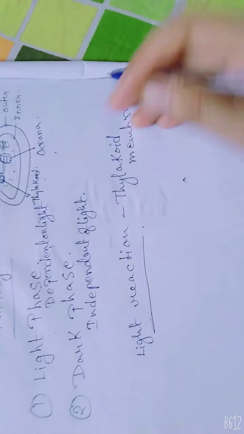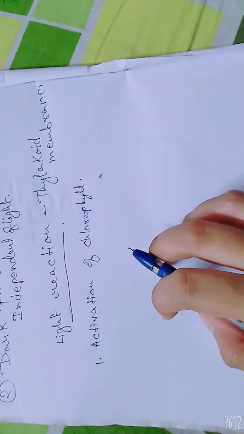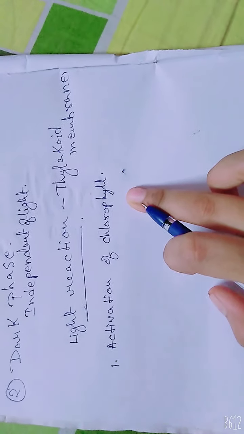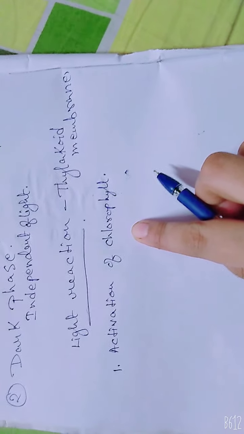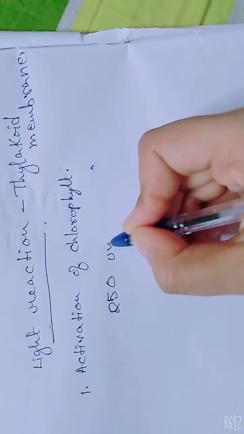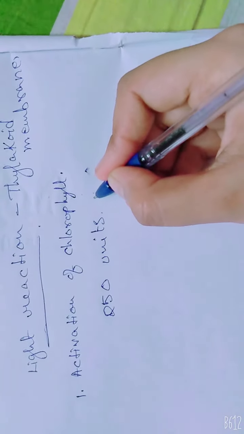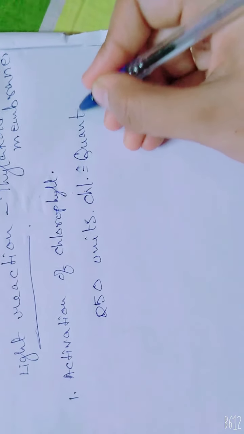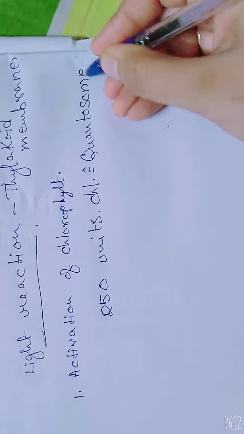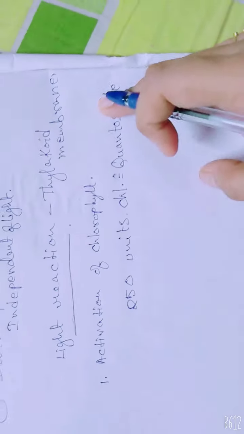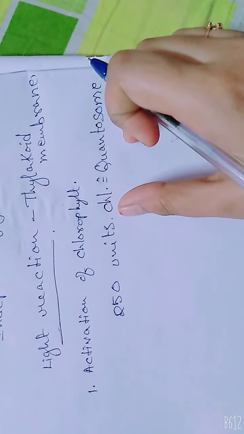Now we will discuss the different phases of the light reactions. The first step of photosynthesis is the activation of the chlorophyll with the help of light energy. We know that 250 units of chlorophyll will form the quantasome, and this quantasome will help in photosynthesis. Now this quantasome will be activated by the smallest unit of light energy.